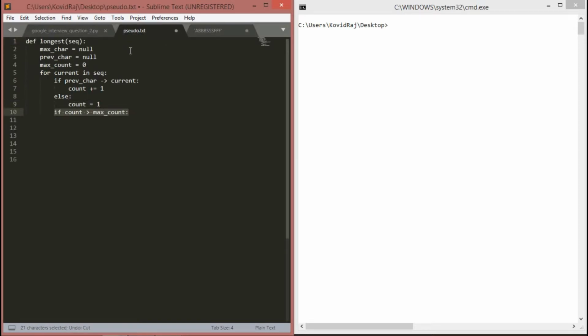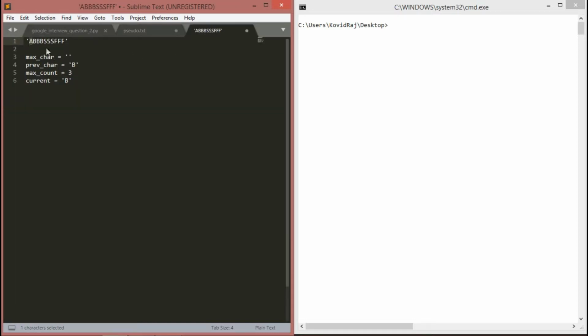Then we will check another thing: if count is greater than max count. If we are iterating through A, the previous character will be null, current will be A, max count will be till now 0, and count will be 1, right? Because we have found A.